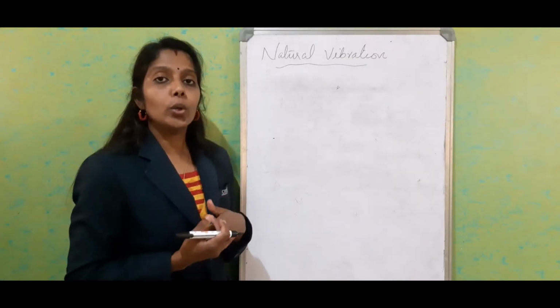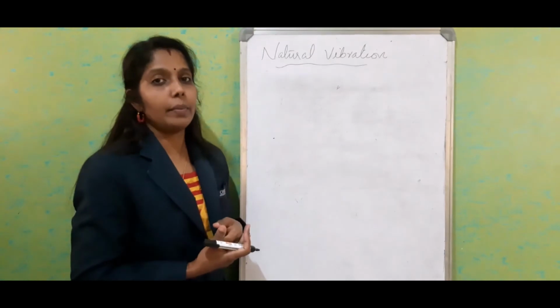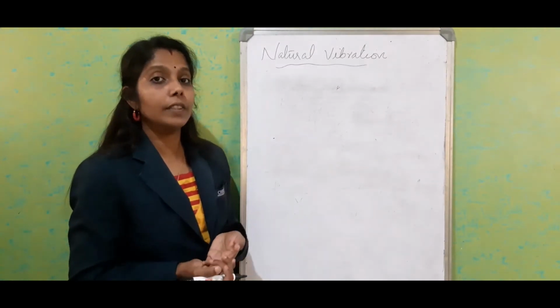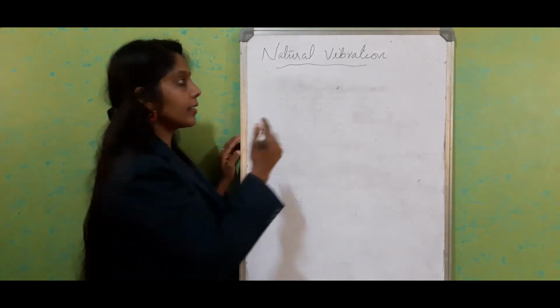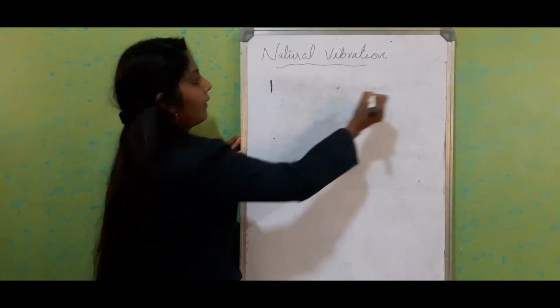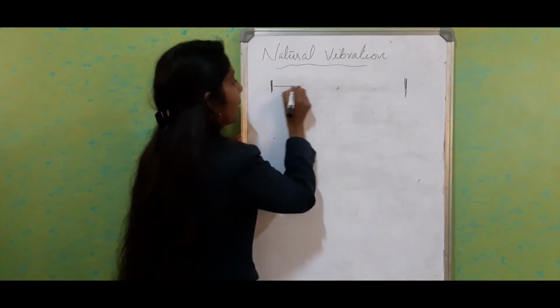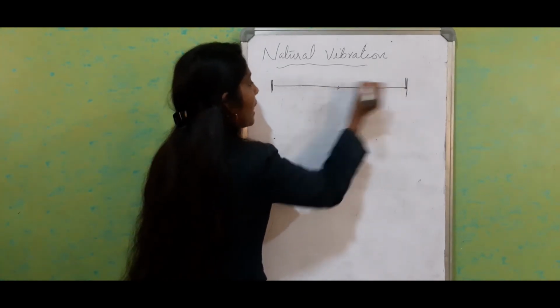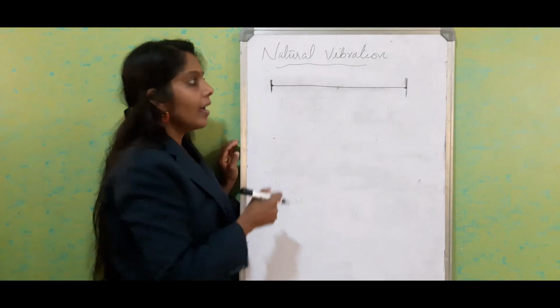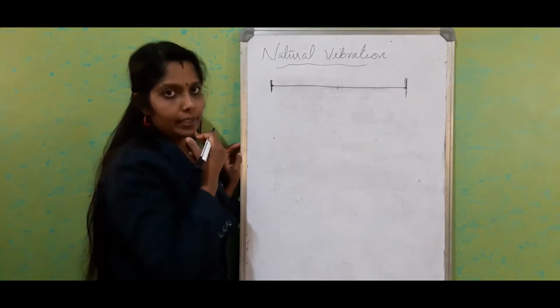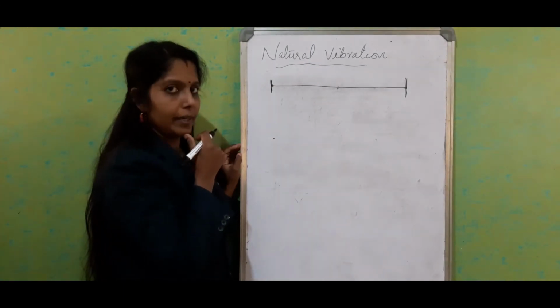Just now we saw the natural vibration or the frequency of a stringed instrument. Now consider a stretched string, just consider that we have two ends here. In between we just tie a string. How does it produce vibration? It also produces vibration, right?